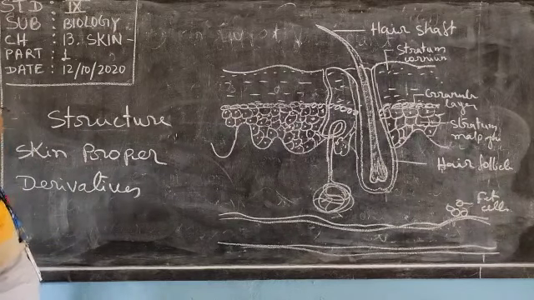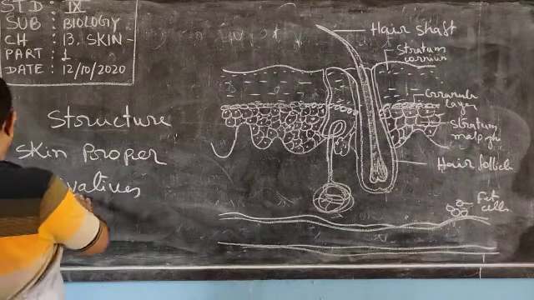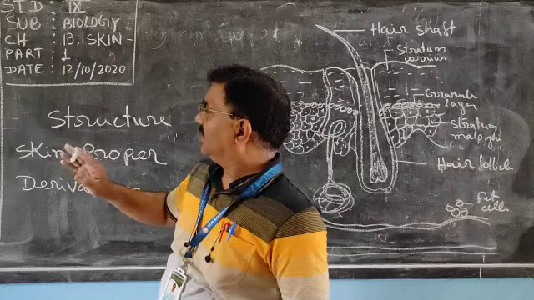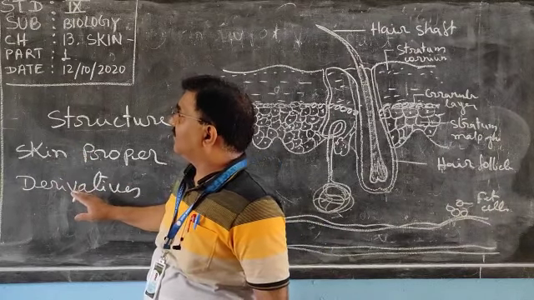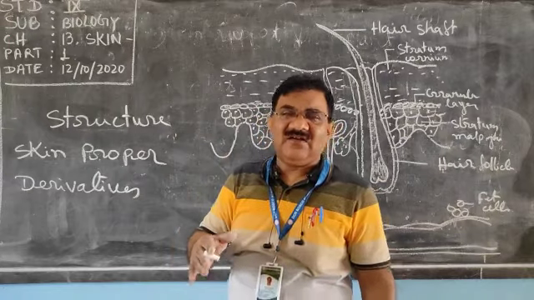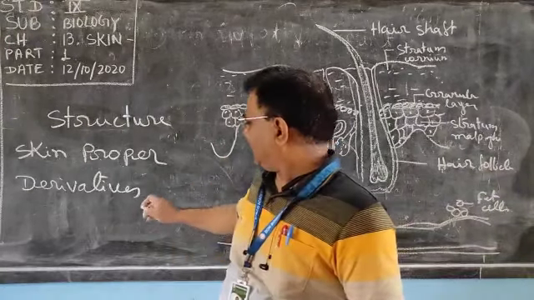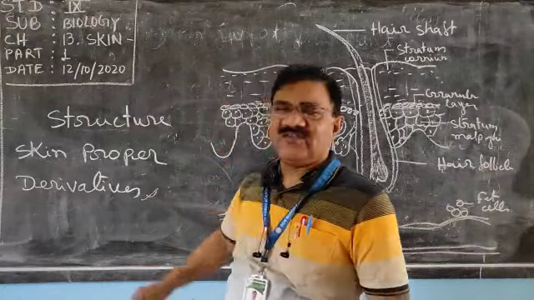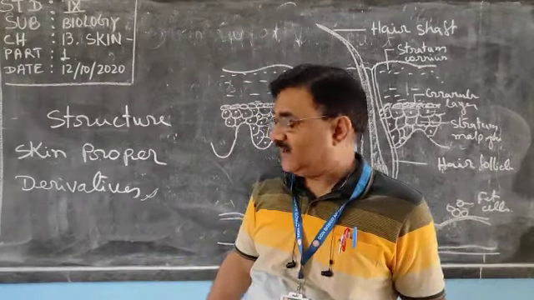There are 5 derivatives: hairs, nails, mammary glands, sweat glands, and sebaceous glands, which we will discuss in detail.